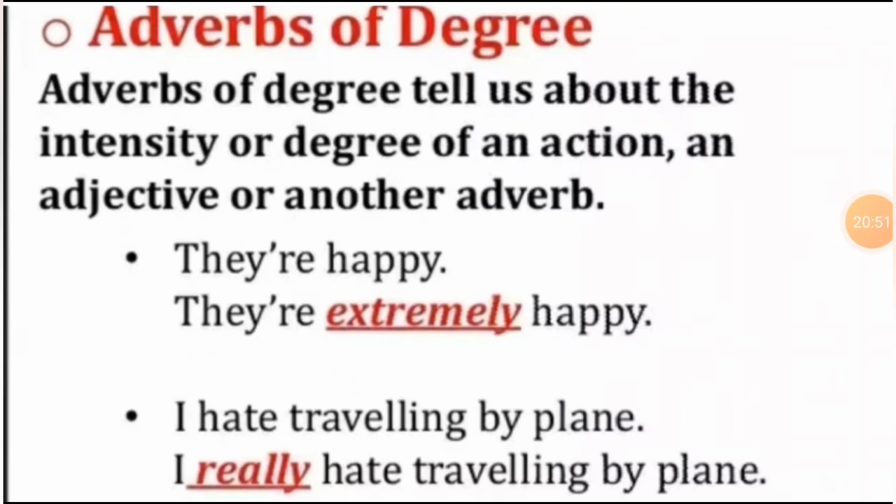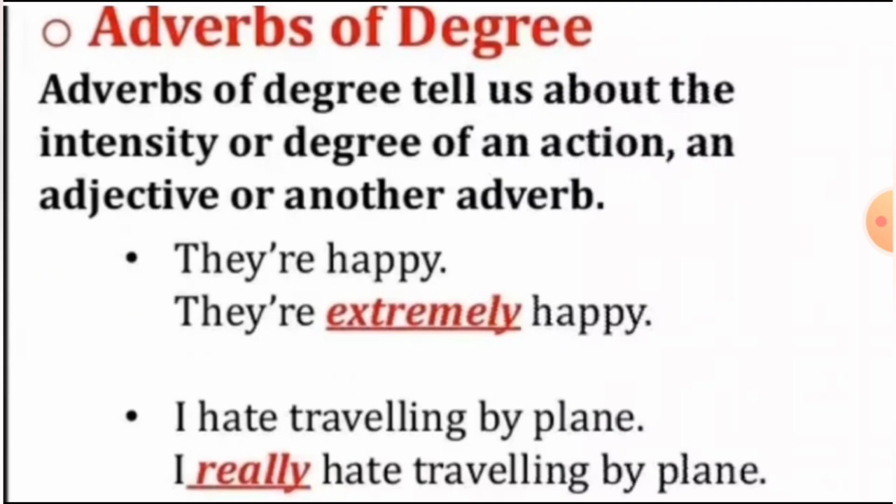Now, students, we'll see the adverb of degree. Before, we saw adverb of frequency. Now we will see adverb of degree. What is an adverb of degree? Adverb of degree tells us about the intensity or degree of an action, an adjective or another adverb.